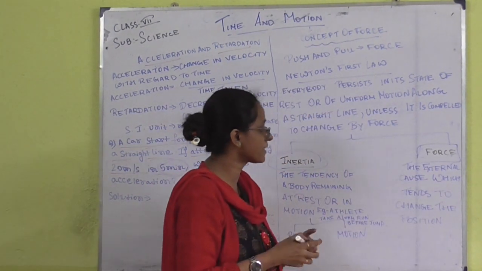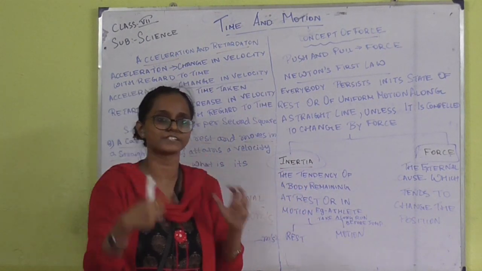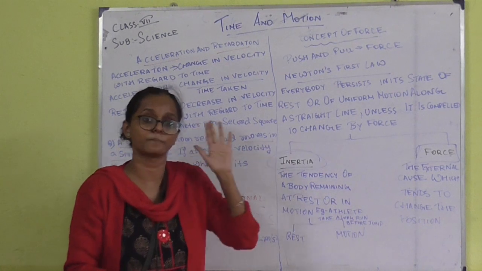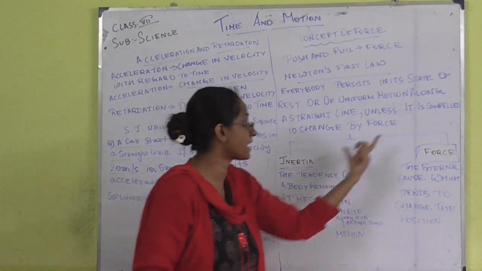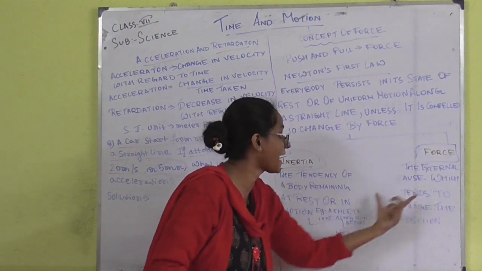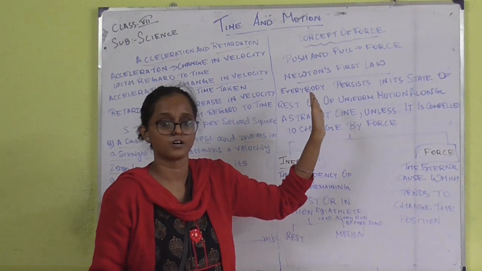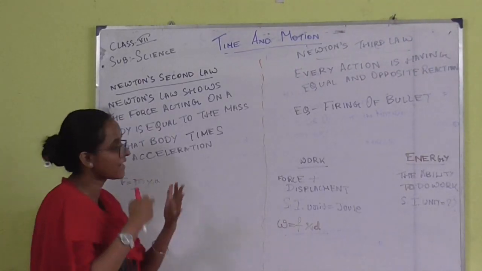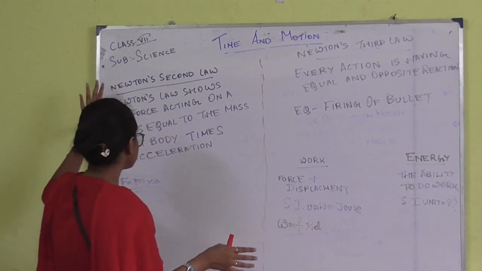Whenever we want to change the position of an object, we have to apply external pressure. That external pressure is regarded as a force, and these two concepts come from Newton's first law.